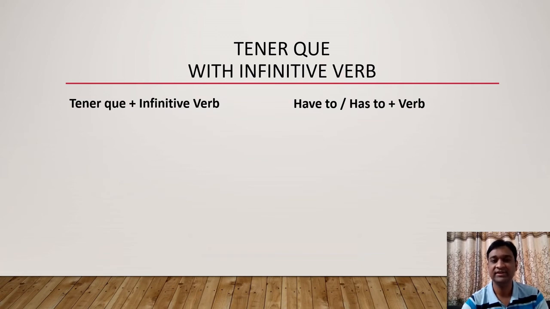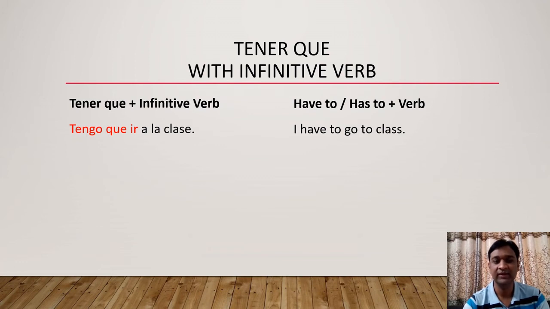Now let's try to understand this use tener que with infinitive with the help of examples. The first example, tengo que ir a la clase. I have to go to class. So in the red font, you can notice tengo, that is the first form. Then ir is an infinitive verb. Ir means to go. So between tengo and ir, there is a conjunction que, tengo que ir. I have to go to class.